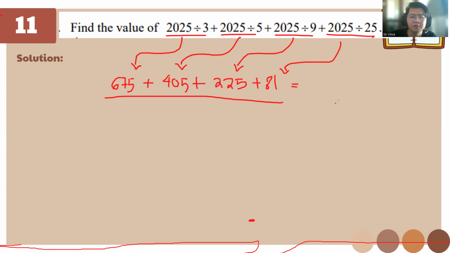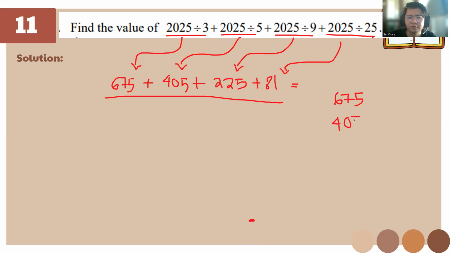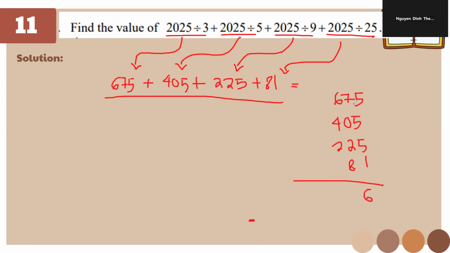So let's do the long method. 675, 405, 225, and 81. So this is 1386. Okay, very nice. And it's gonna be 8. Then this is gonna be 1. Then we'll have 13. So it's gonna be 1386. Very good, very good.